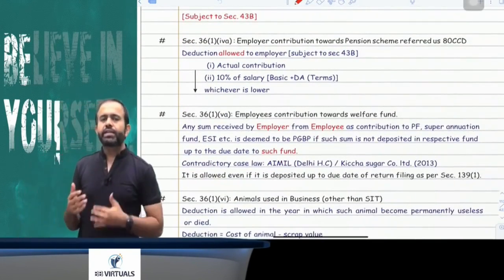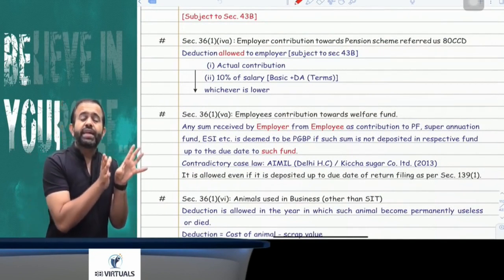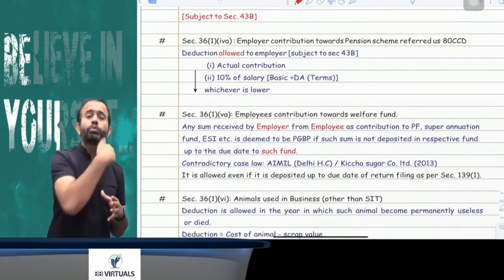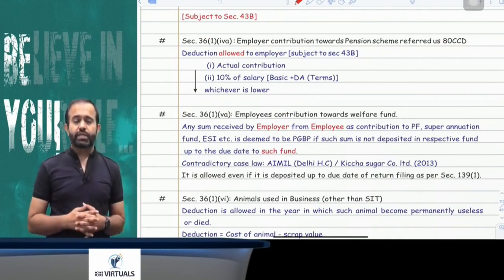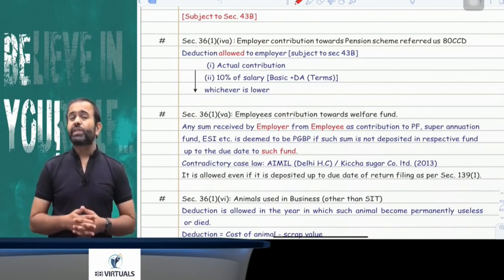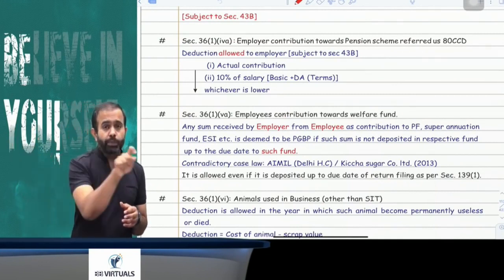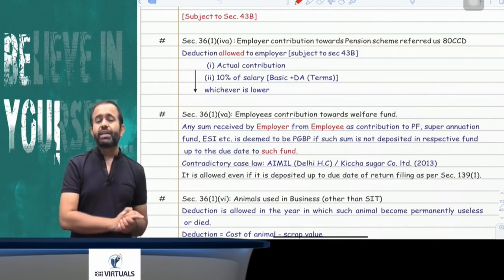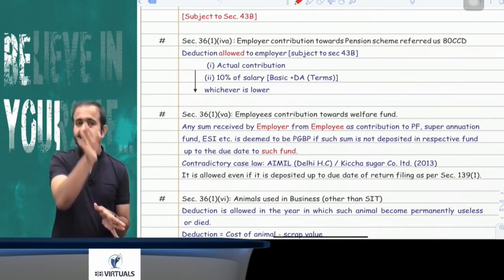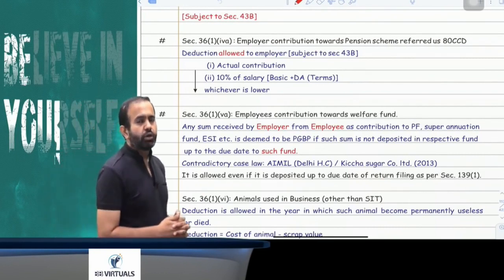Now the next point is related to the employer contributing something for the employee in the National Pension Scheme or New Pension Scheme or Central Government Pension Scheme. Is deduction allowed to the employer? The answer is yes, deduction is allowed. But what will be the deduction? Whatever the actual contribution of the employer or 10% of salary, but salary includes only basic salary and DA in terms, whichever is lower will be the deduction allowed to the employer.